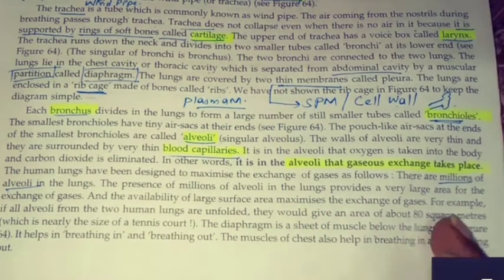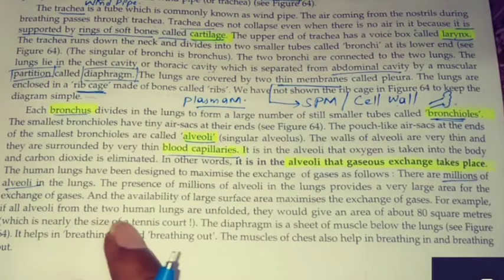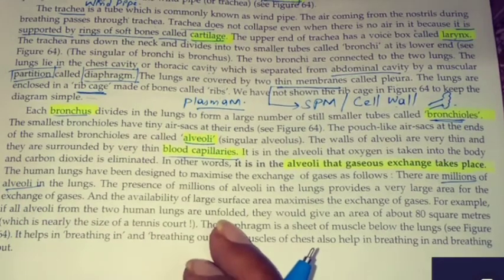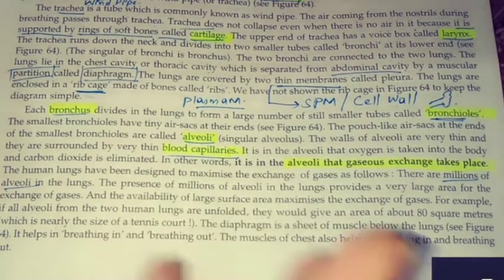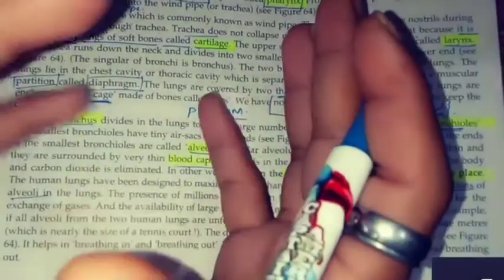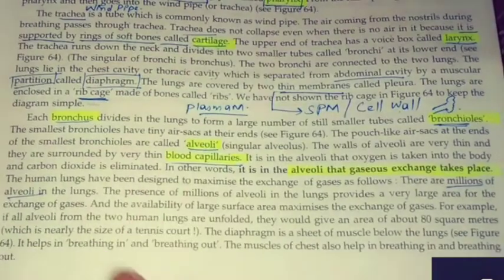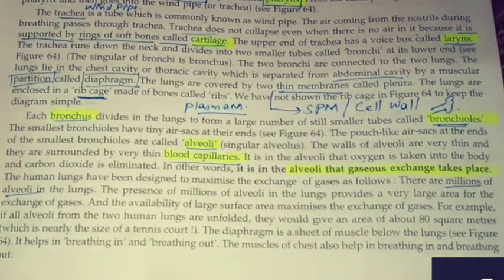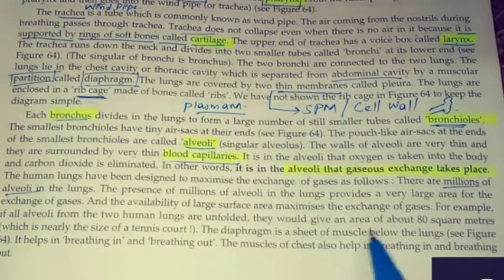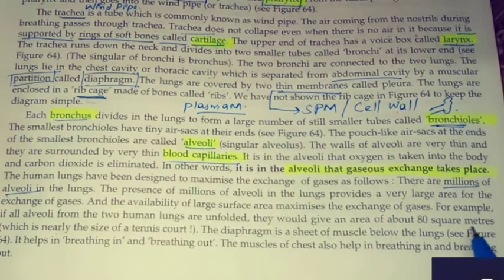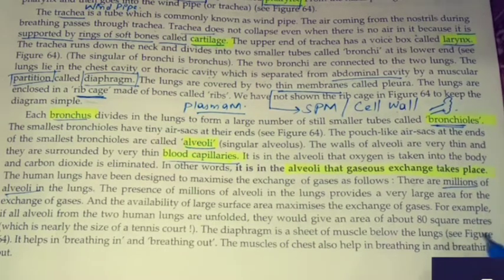For example, if all alveoli from the two human beings are unfolded, you're getting now? All the alveoli are collected together, meaning is that all combined. So how much area they would acquire? They would give an area of about 80 square meters. कितना area cover कर लेंगे वो?